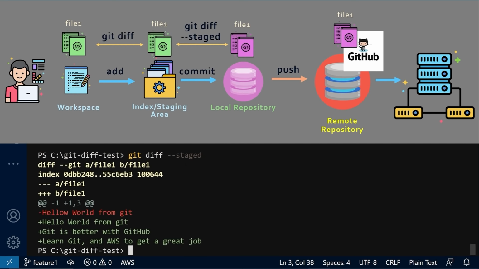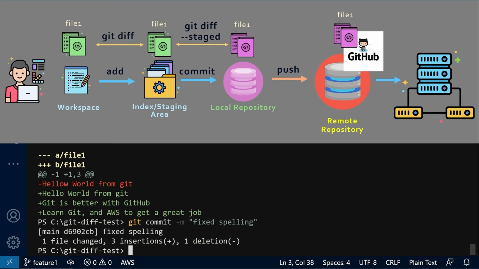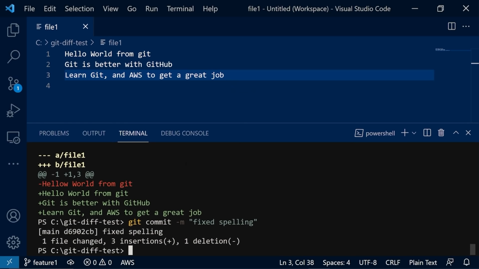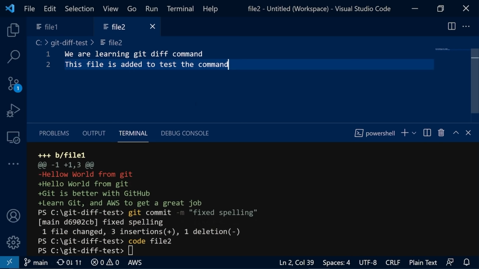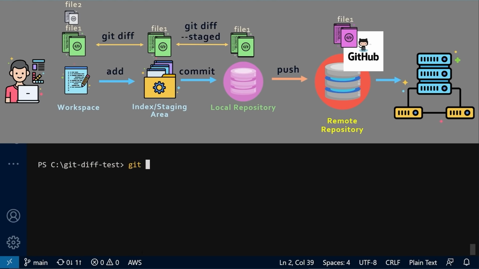We are happy with the differences, so we are going to commit this file to the local repository. And when you commit, it also shows a summary that one file has been changed, there have been 3 insertions and 1 deletion. Now I'm going to add another file, file2, to the working area. So I added these 2 lines and I save file2. So let's add this file to the staging area by running the git add command.